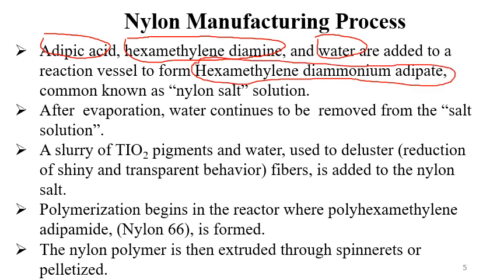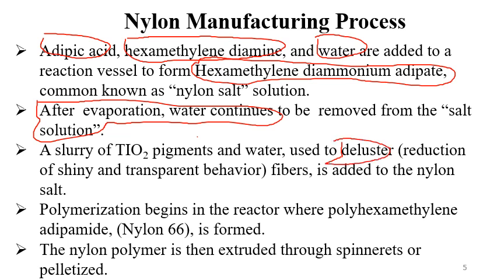After evaporation, water continues to be removed from the salt solution. Once the evaporation is done, water is removed from the chamber. Now once the water is evaporated, a slurry of TiO2 pigments is added. We have already seen that we are adding the anatase phase of titanium dioxide, which is used to deluster. Now what is deluster? We have already discussed it. Deluster means reduction of the shiny and transparent behavior of nylon fibers. So this TiO2 is added to deluster the fibers, and it is added to the nylon salt.